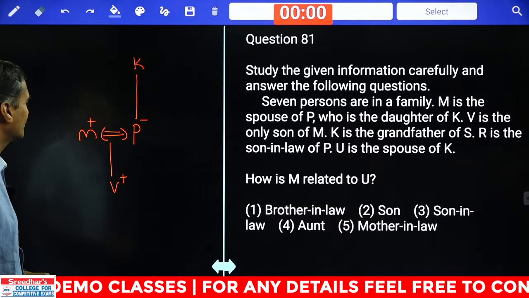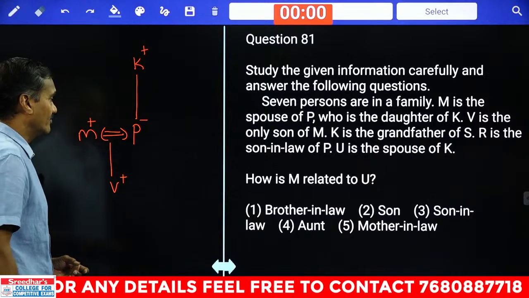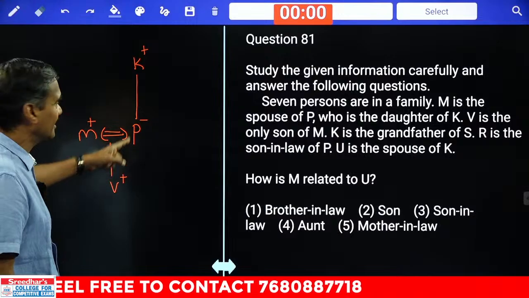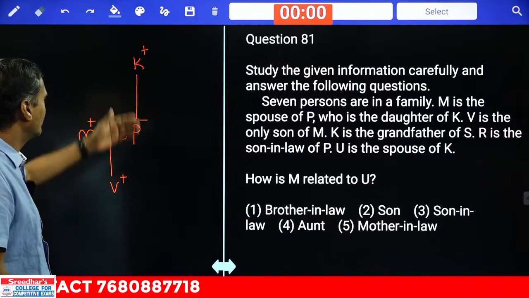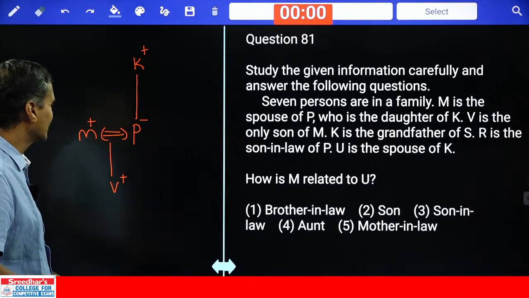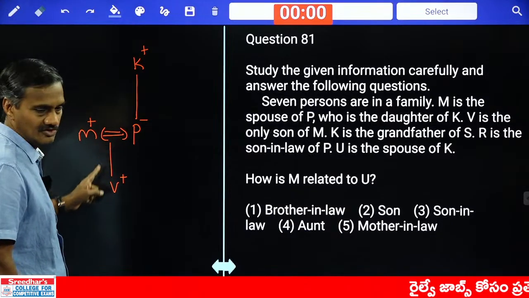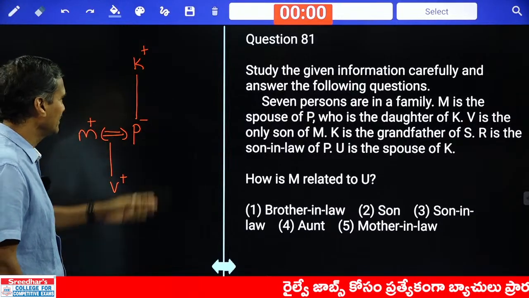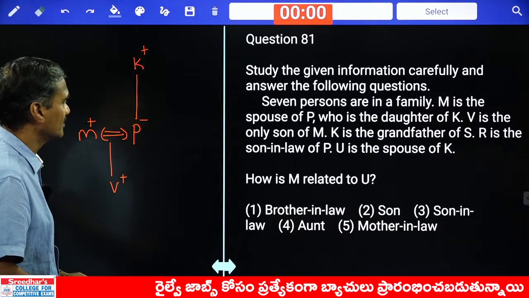K is the grandfather of S. K is a male. Then whatever this is, maybe S is the child of P, or S can be the child of the other child of K. How many children this K is having, that is not known as of now. If there is only one child, then that S is the child of P. If more than one child is there to this K, then S can be that person's child. Okay.